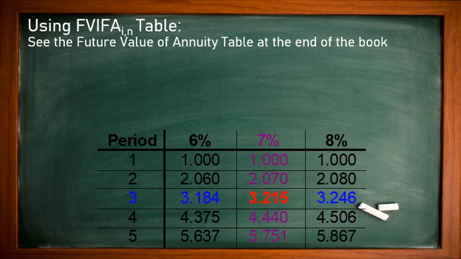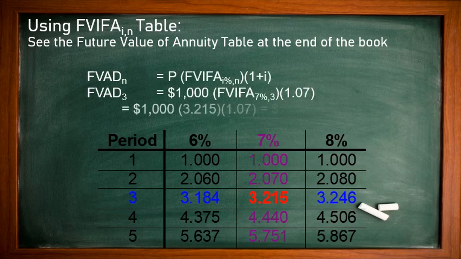Now if we go through the table as we solved before for annuity due, we use the same table. There is no change, just a small change in the formula. If you remember, we use future value of annuity due is equal to the payment times the future value investment factor of annuity for n years and i. Additionally, we multiply by 1 plus i because we have a beginning-of-period investment, so 1 year would be added. So we put the values in the formula. You will get almost the same value as we received.